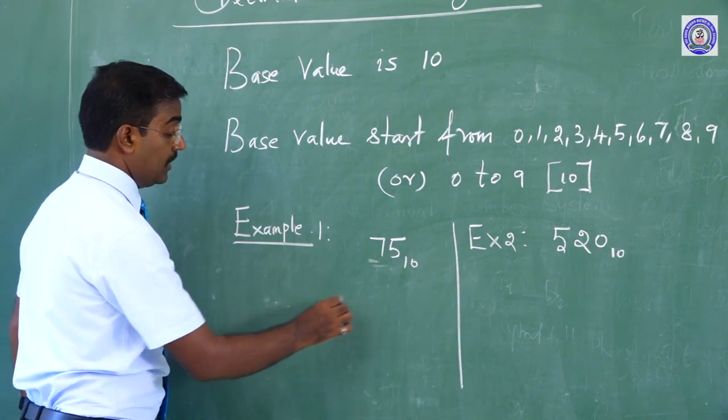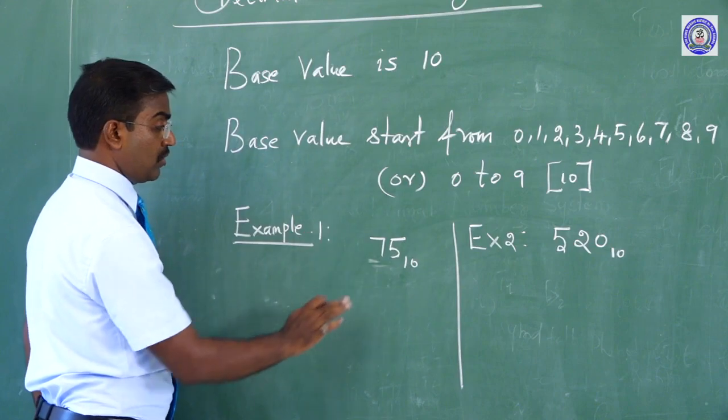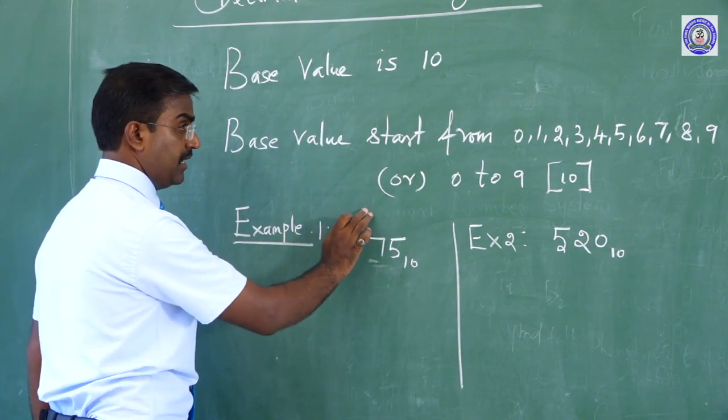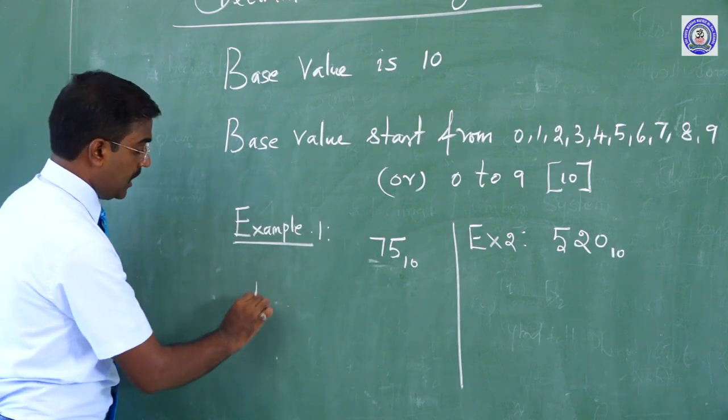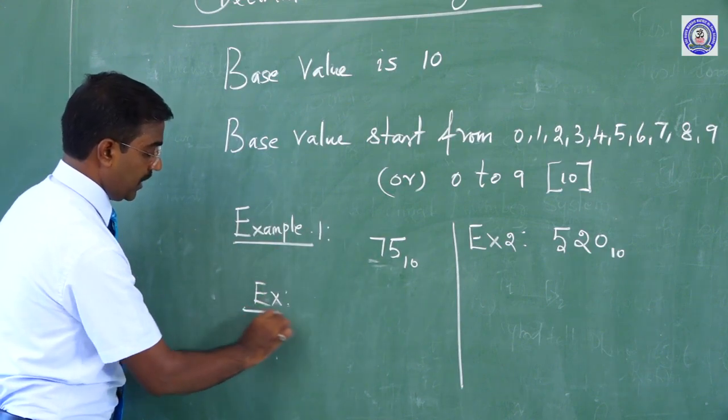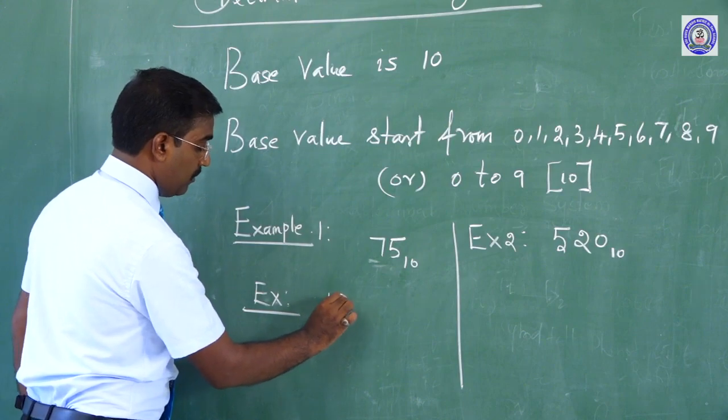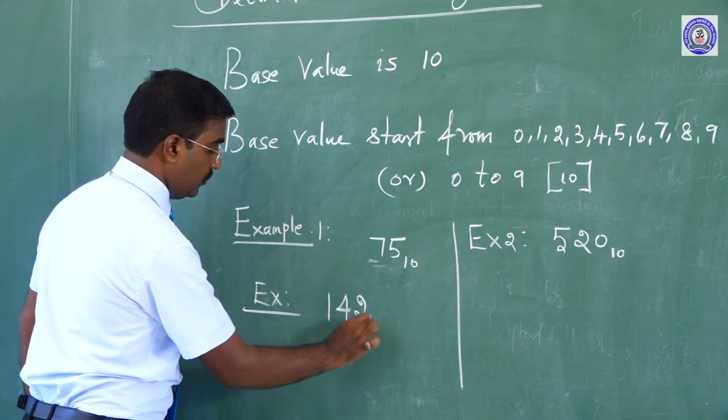Generally, if the base value is not mentioned, it is called the decimal number system. Another example: 1, 1, 0, 4, 2, 3.